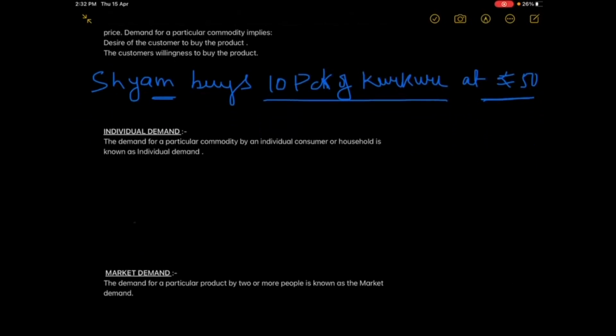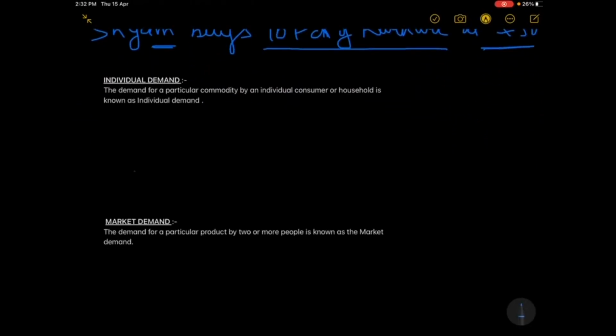So individual demand says the demand for a particular commodity by an individual consumer or household is known as individual demand. So there are two types of demand. Number one is individual demand and number two is market demand. So the individual demand says that when one person demands a particular commodity at a particular price at a particular point of time, then it is known as the individual demand.